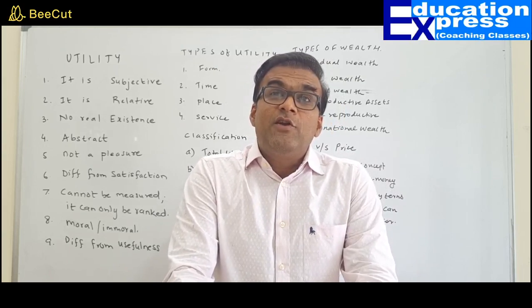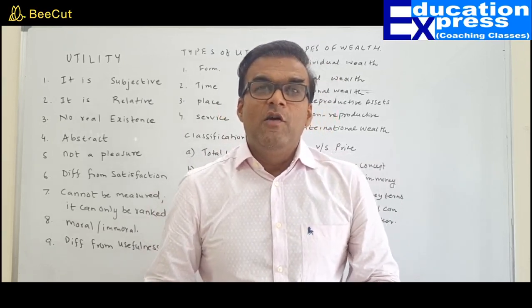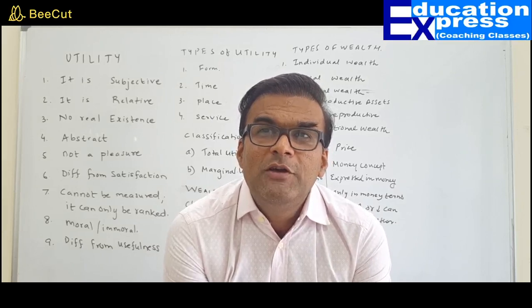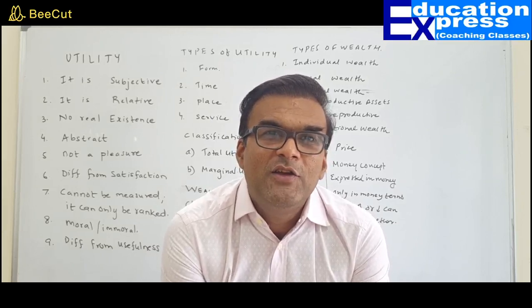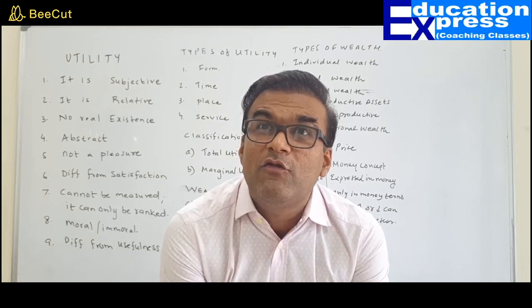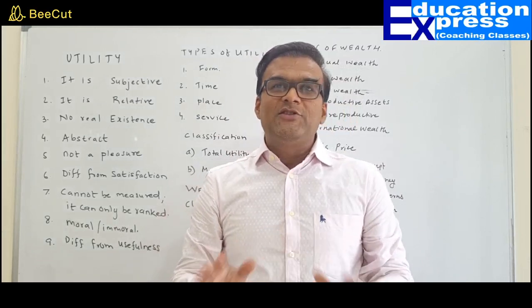So wheat is produced in abundance in these states. Transporting wheat from the place of abundant production to the place where wheat is not grown in such huge quantity, or where there is a scarcity of wheat, is what is called creation of place utility.